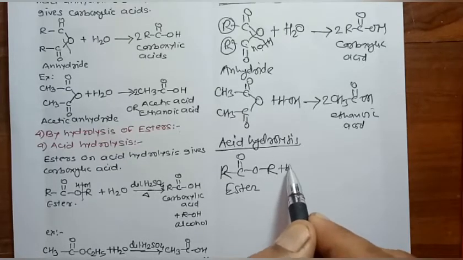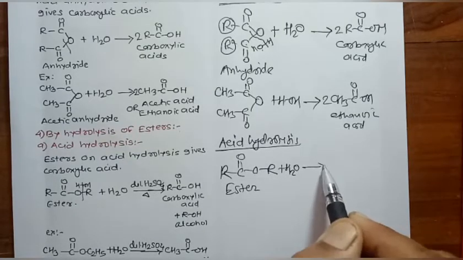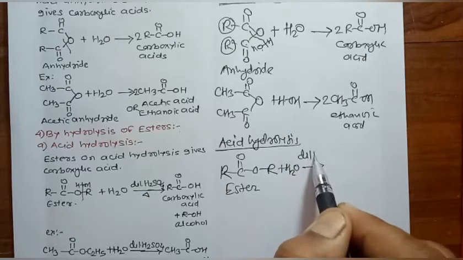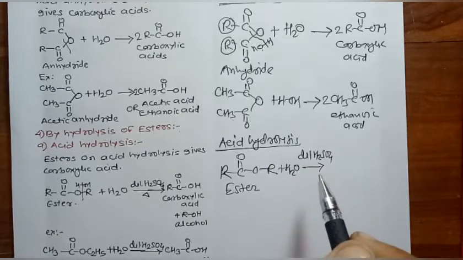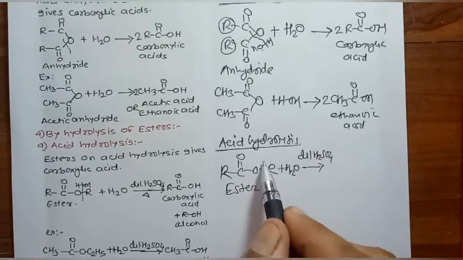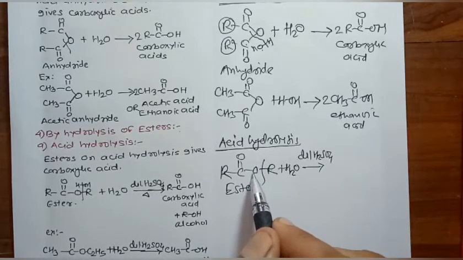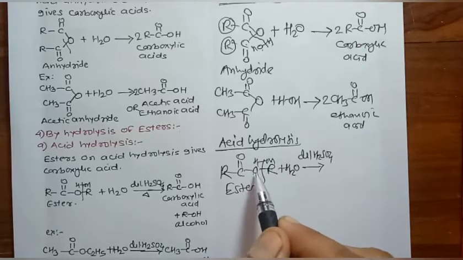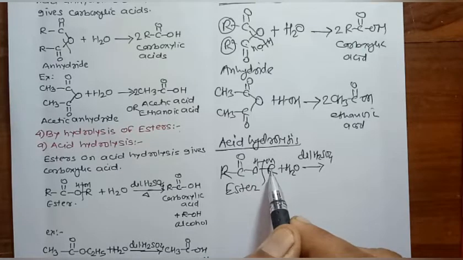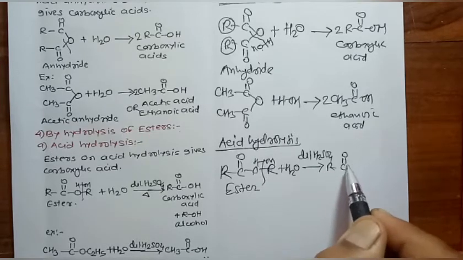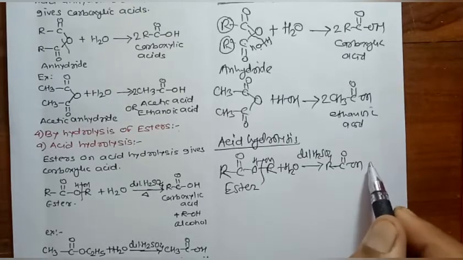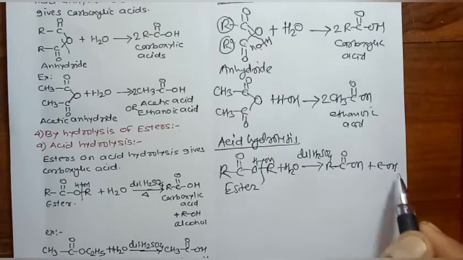Hydrolysis means addition of a water molecule. In the presence of acid means we can take mineral acids like dilute HCl or dilute H2SO4. Then see here, the bond between this alkyl group and oxygen atom breaks. Hydrogen goes to this oxygen atom and this alkyl group is attached to this OH group, and it gives a mixture of carboxylic acid plus alcohol.